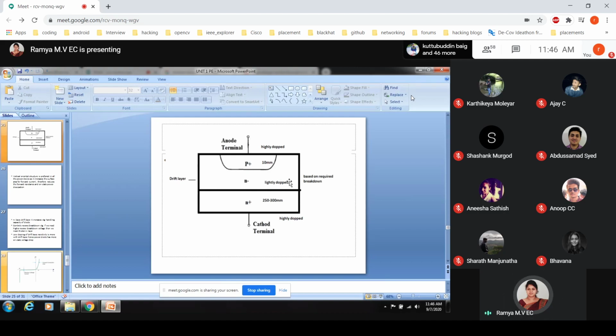Depending on the breakdown, as we discussed for the different diodes, the breakdown will be different for all the cases. So the variation of this lightly doped structure will be based on the required breakdown. If I want a breakdown of 0.3 volts only, it will be different, and if I want 1 volt, it will be different. That layer we call the drift layer.